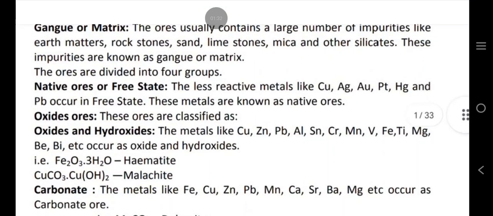Gangue matrix. The ores usually contain a large number of impurities like earthy matter, rock stones, sand, limestone, mica and other silicates. These impurities are known as gangue matrix.